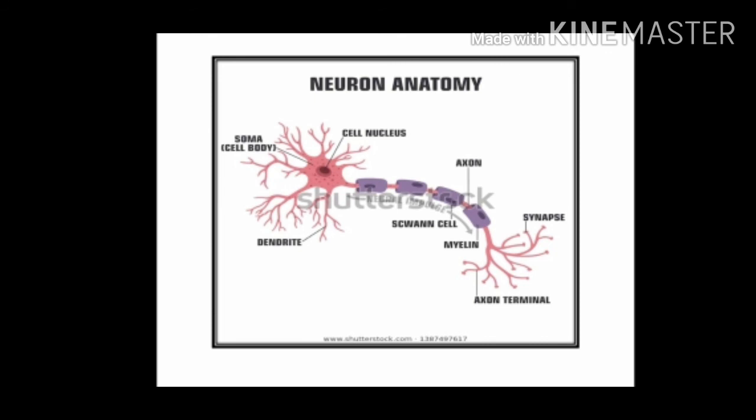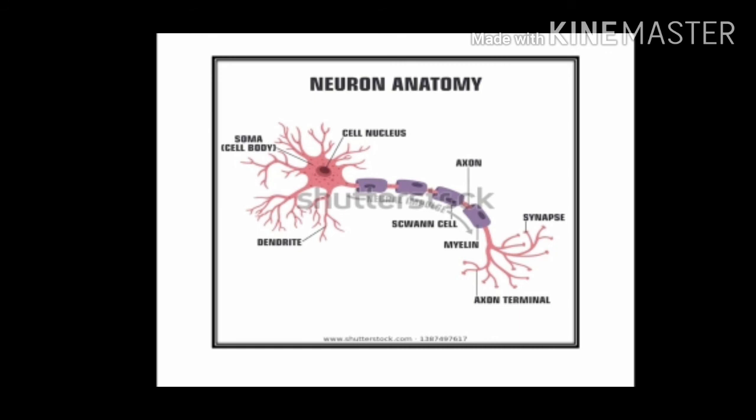Next you can see the axon. The axon is a long elongated structure arising from the cell body, and it is usually covered with the myelin sheath. The myelin sheath you can see in purple color. In between you can see the gaps. The gaps are known as nodes of Ranvier, and the axon terminates into branched structures. These are known as telodendria.